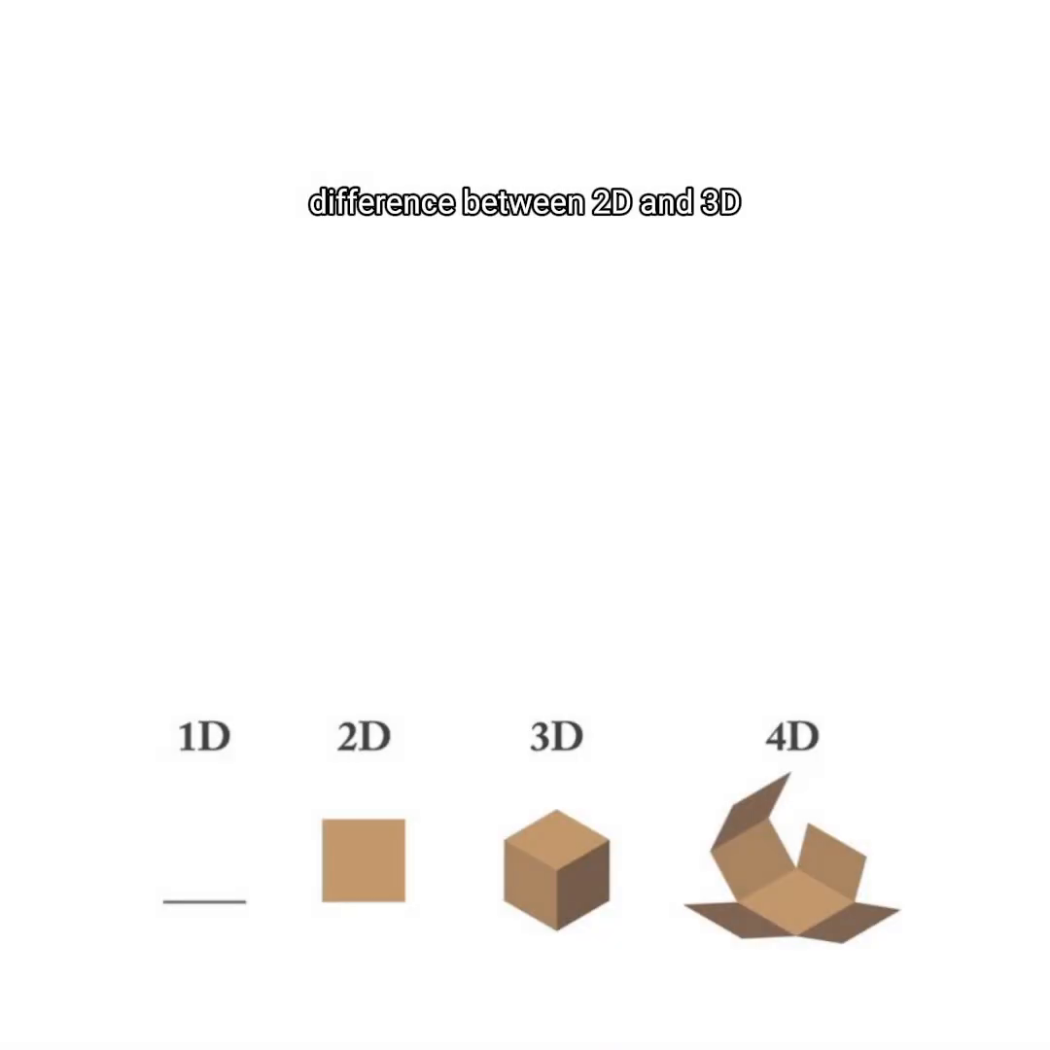Difference between 2D and 3D. 2-dimensional, 2D: length times width only. 3-dimensional, 3D: length times width times height. 2D has flat shapes like squares and circles; 3D has solid shapes like cubes and spheres. In 2D, only area can be measured; in 3D, volume can be measured. 2D has no depth; in 3D, depth is visible.